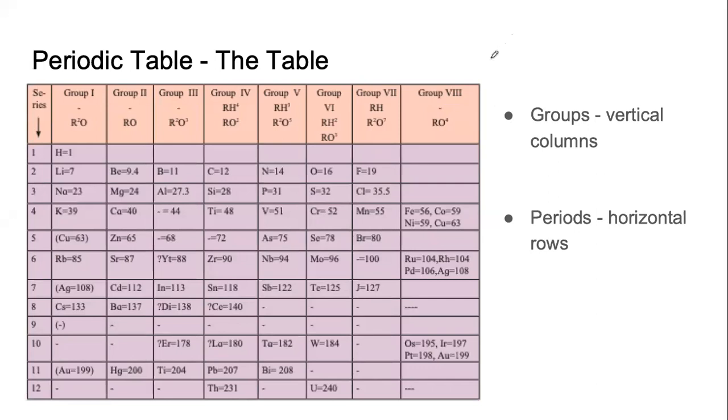Please observe this table carefully. When you are observing, try to understand how many groups are there, how many periods are there. Try to see, do we have elements placed in each of the cells? Think why or why not. There are some blanks, there are some question marks. Think why or why not.